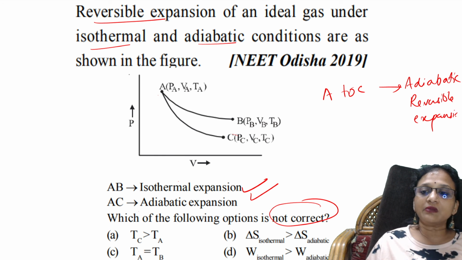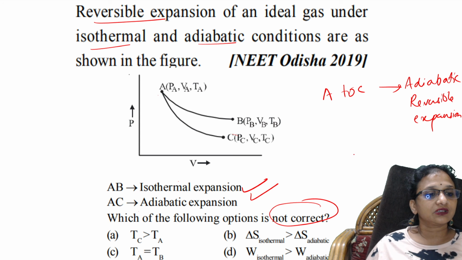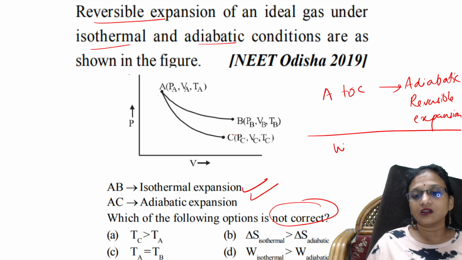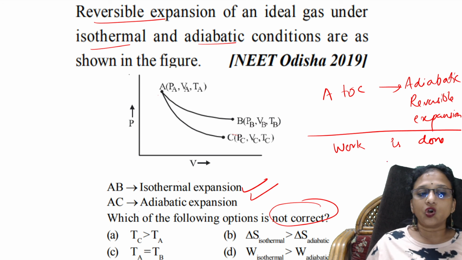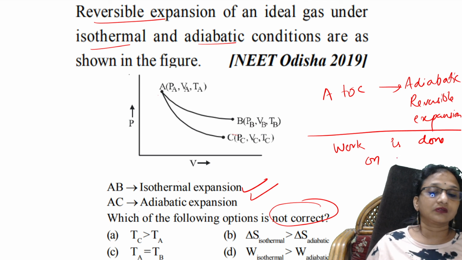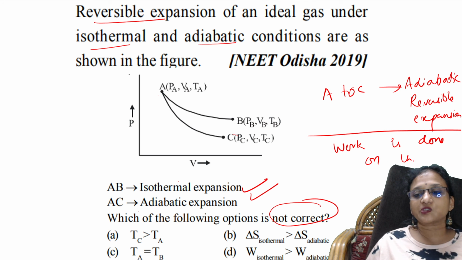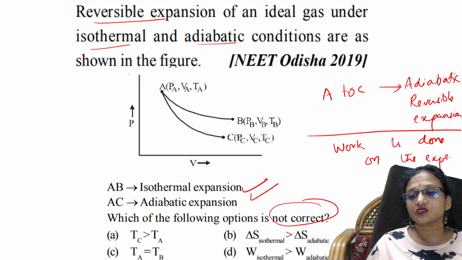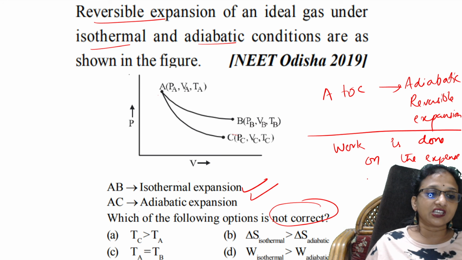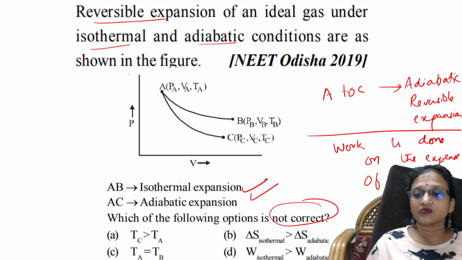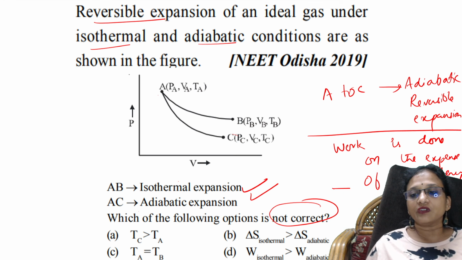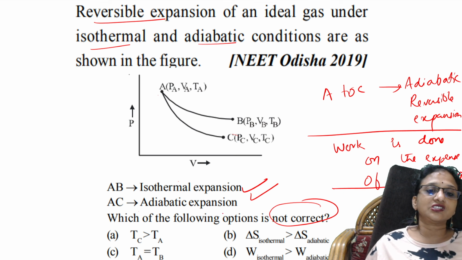So when it is adiabatic reversible expansion, yes, work is done on the expense of internal energy. The change in internal energy is going to happen. So when the work is done on the expense of internal energy, what will happen?